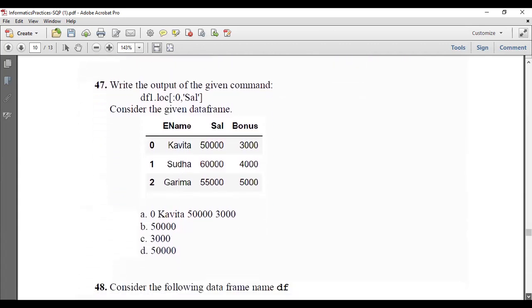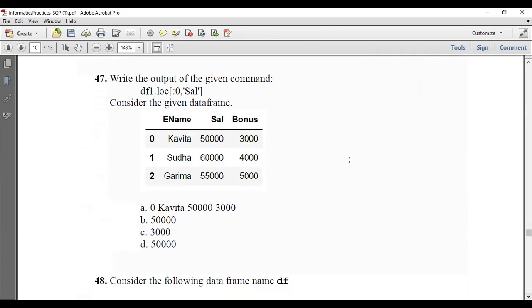Write the output of the given command. This is the loc method. df1 is the data frame name, dot loc inside the square brackets. Before the comma, it represents the row, and after the comma, it represents the column. Starting row is 0 till 0, means the 0th row will be taken. Inside that, the column specified is salary.